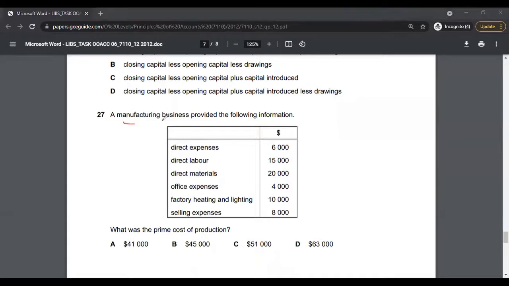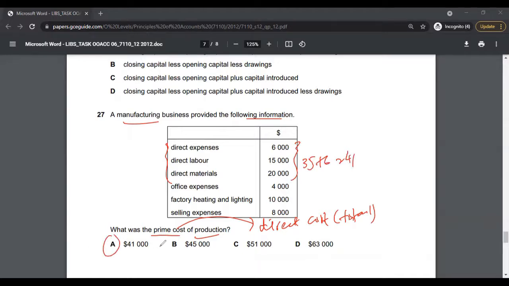Multiple choice 27, a manufacturing business provided the following information. What was the prime cost of production? So prime cost is basically direct cost, or the total of direct costs. So if you look at the options, the first three costs are the prime cost. Simply add them up, 35 plus 6, 41. The answer to multiple choice 27 is option A, $41,000. So the prime cost is $41,000.